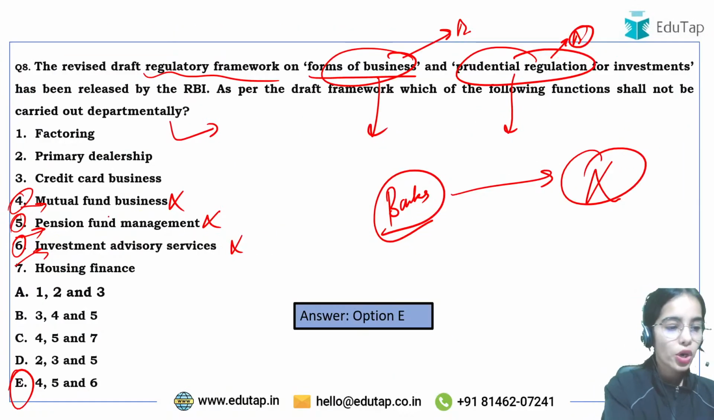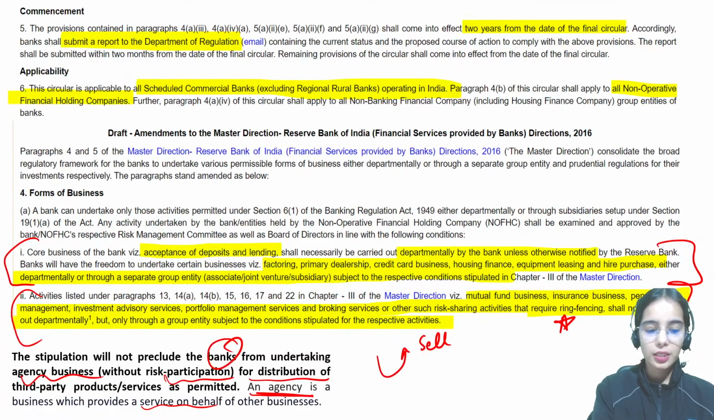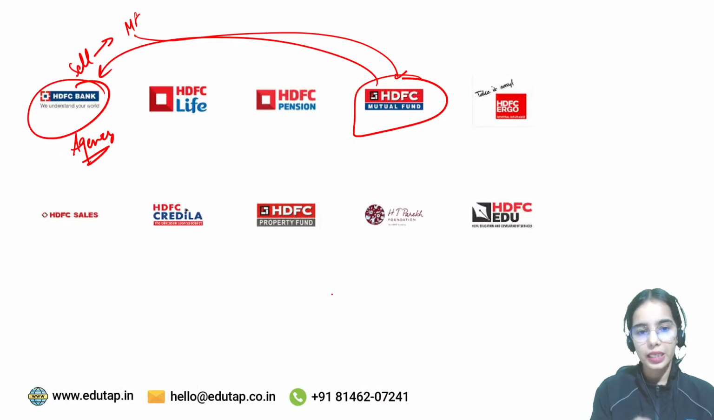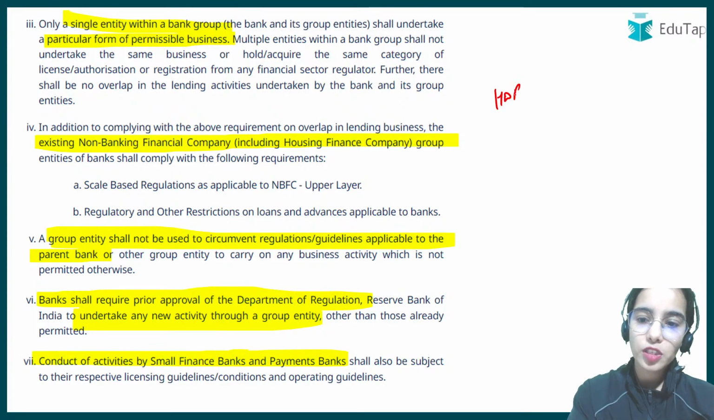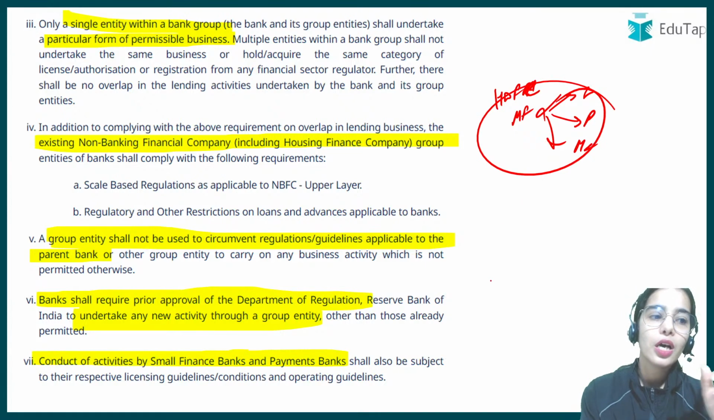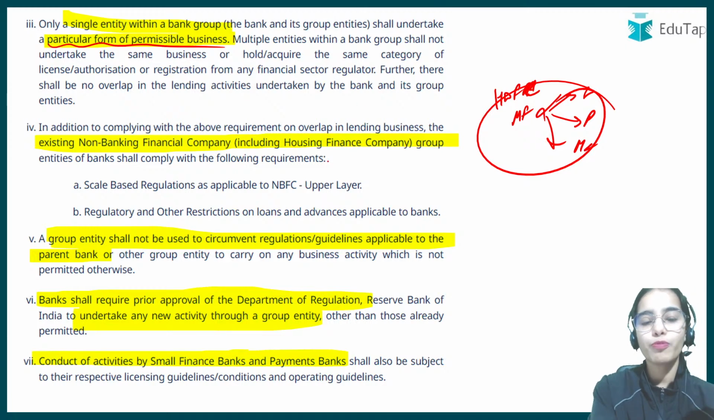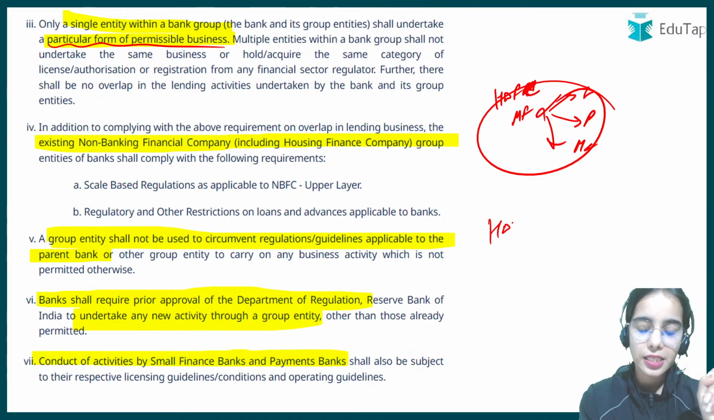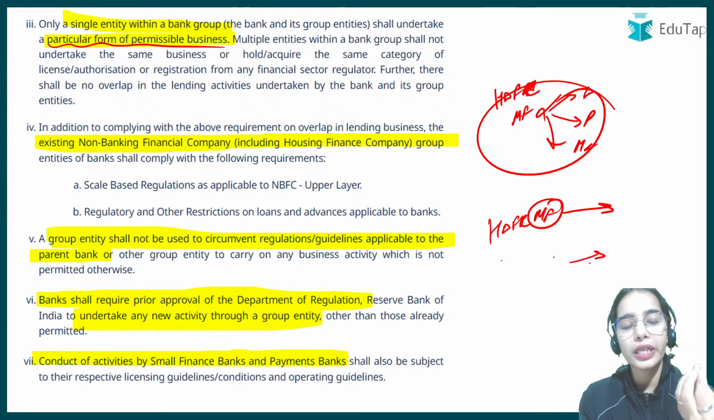Banks cannot directly, departmentally, undertake the mutual fund business, pension fund management, investment advisory services, or portfolio management services. Now only a single entity within a bank group performs a particular form of permissible business. It's not that HDFC Mutual Fund can also sell insurance and pension products. One entity, HDFC Mutual Fund, should only do the mutual fund business, and HDFC Life, the insurance segment, should only undertake insurance business.